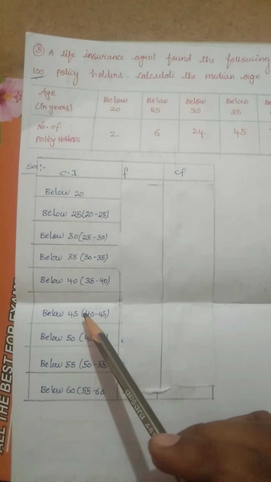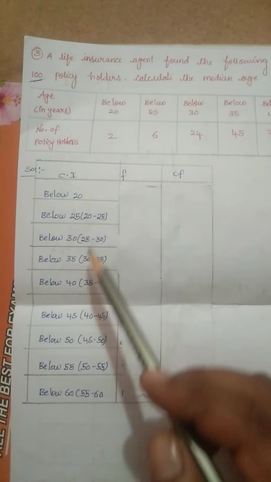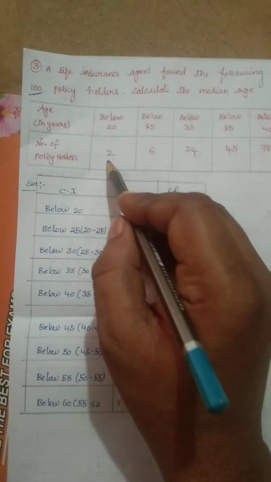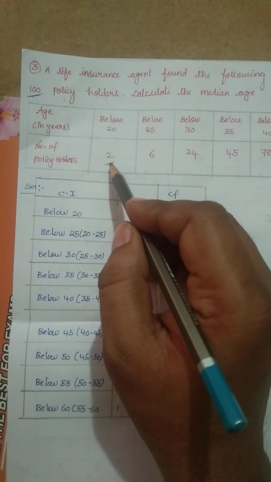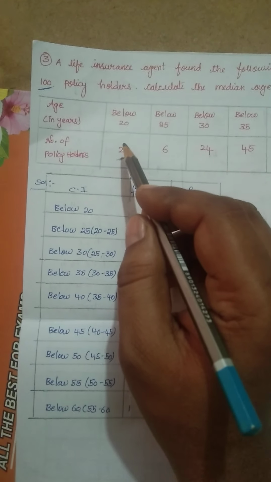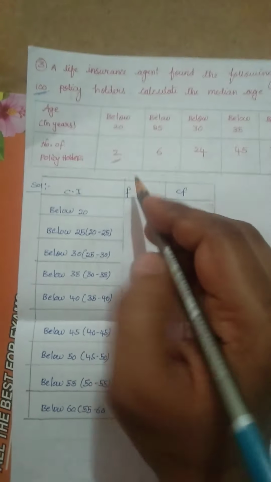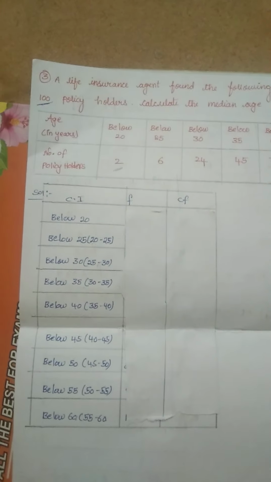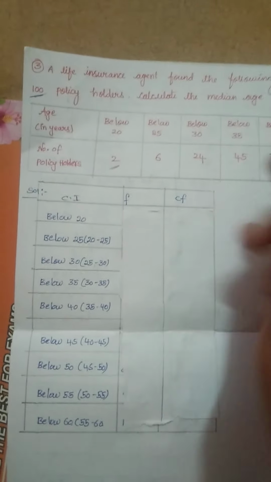Observe that from the given distribution, two persons have age less than 20. That is, the frequency of the class below 20 is 2, right?